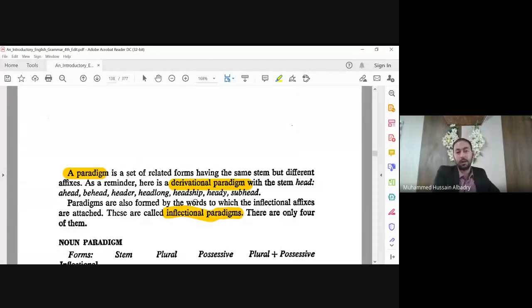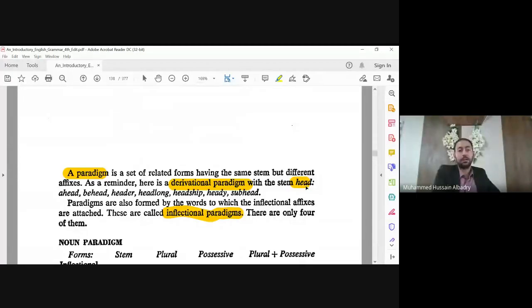For example, the word head. This is a stem, root, free morpheme. We said paradigm means related words, and we have related words: ahead, behead, headlong, headship, heady and subhead. So from the word head we have these paradigms, تصريف أو اشتقاق. We derive from head these words.